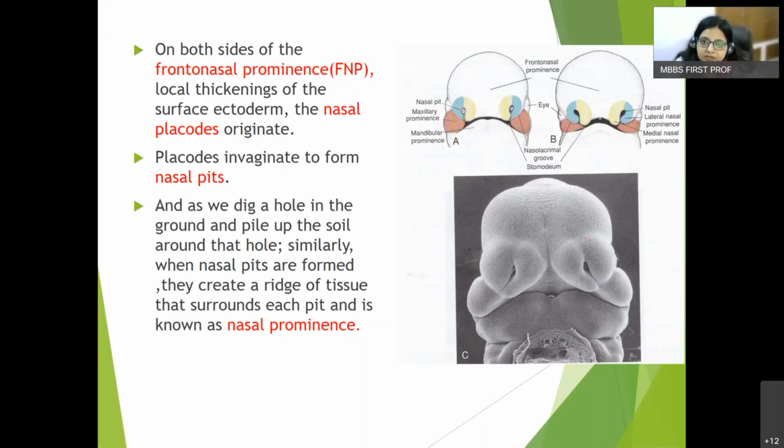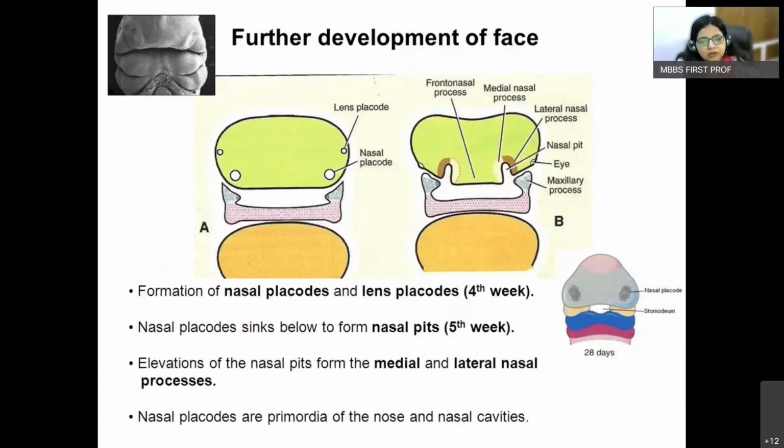Again, they are paired. See, the yellow one is the medial nasal prominence, whereas the blue one is the lateral nasal prominence. Here this is again the nasal placode forming the nasal pit and the medial nasal prominence, whereas lateral nasal prominence, maxillary and the mandibular prominences.